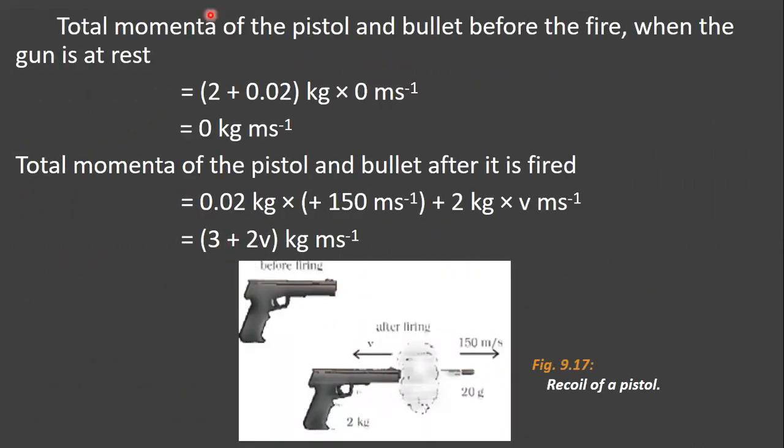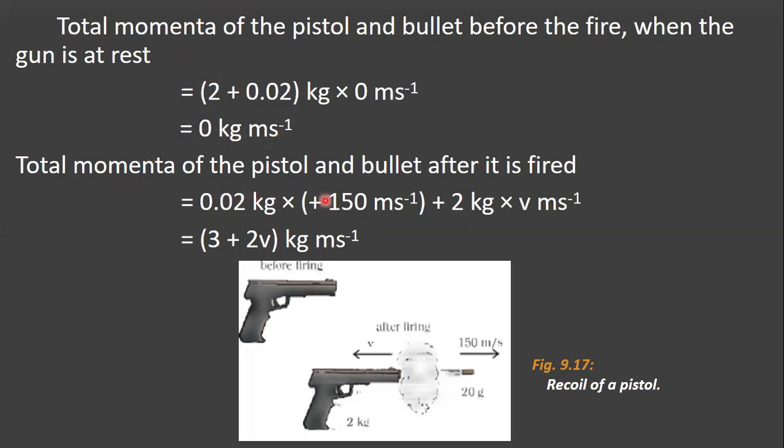Now the total momentum of the pistol and the bullet before the fire, when the gun is at rest, is (m1 plus m2) into 0, that is (2 kg plus 0.02 kg) into 0 meter per second, which gives 0 kg meter per second.